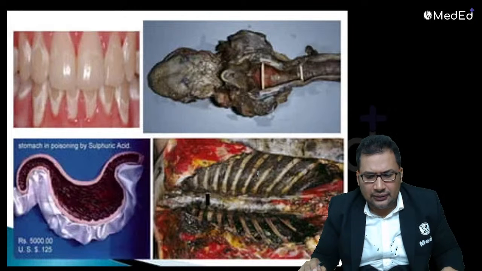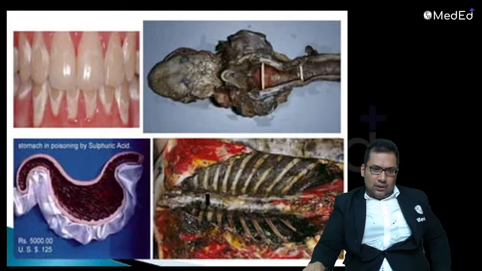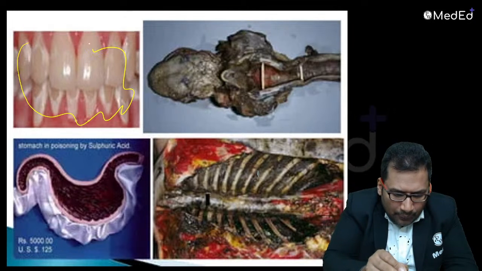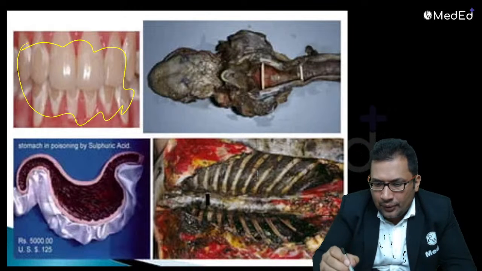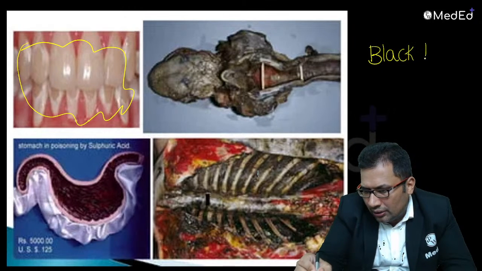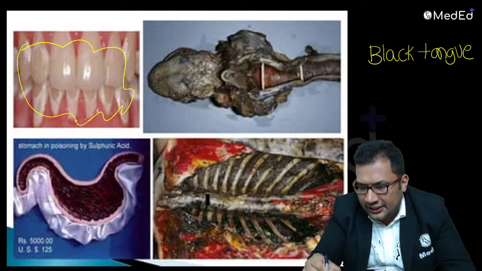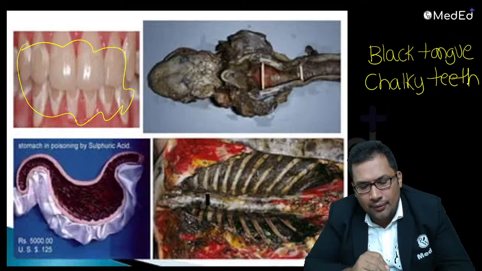So this is the finding. Can anyone guess what this triad is? What can you see here? Corrosion of the teeth. You can see the black tongue here. What is this acid poisoning? Black tongue is very commonly asked. Chalky white teeth, we call it chalky teeth, is common in this poisoning.